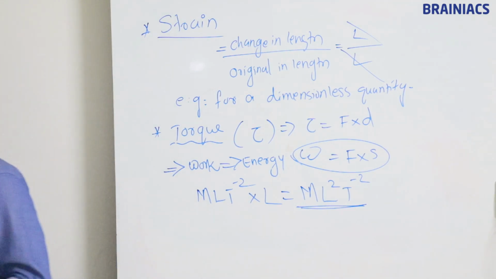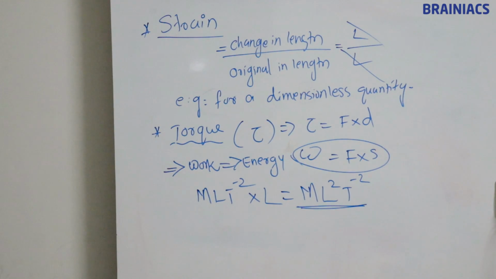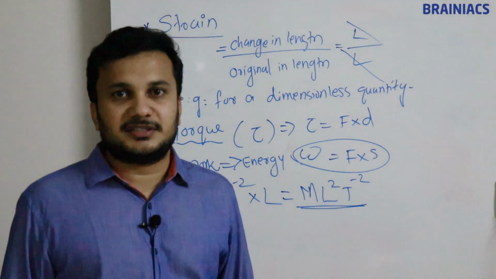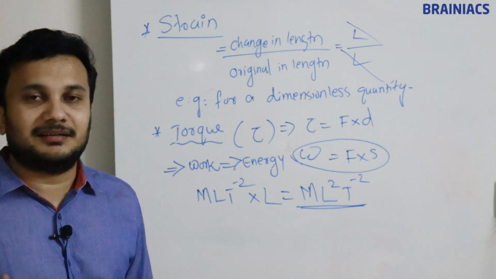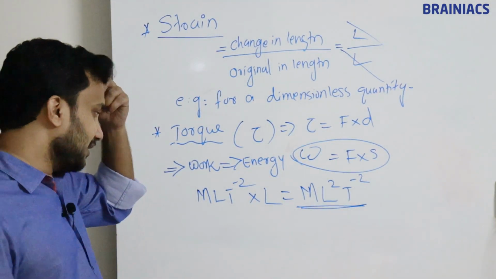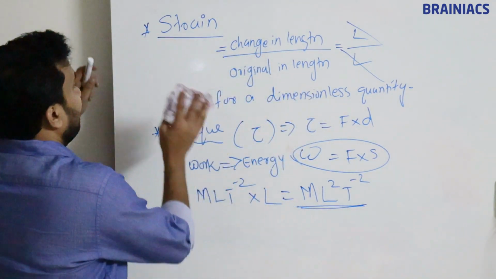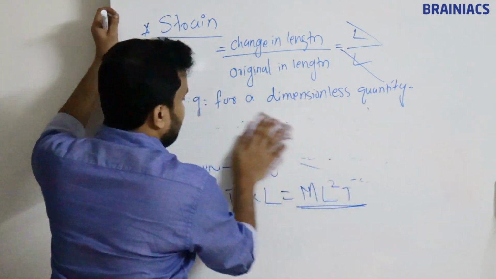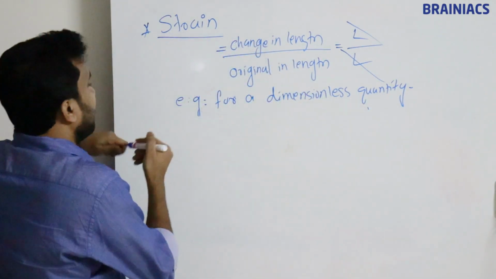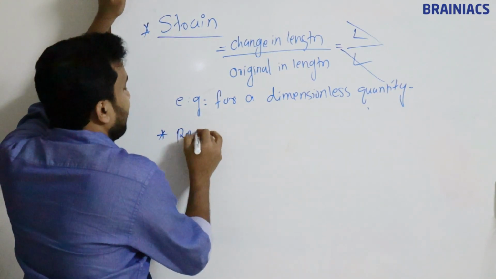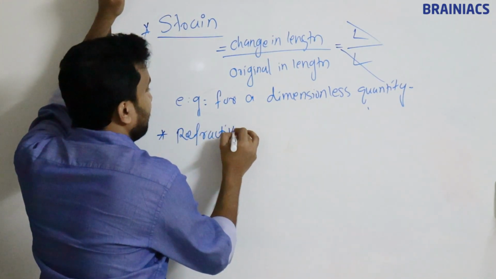Now there are a few things which are normally coming. There are some other quantities which are also called dimensionless quantities, similar to your solid angle, angle and strain, and there are other quantities too. One other example I am keeping here is strain, so that we know strain is a dimensionless quantity. Strain will have no dimension. And similarly we have another dimensionless quantity called refractive index. We will learn it in one chapter called optics.